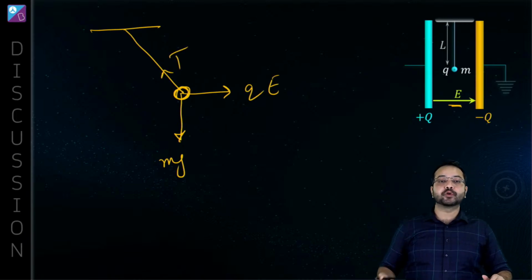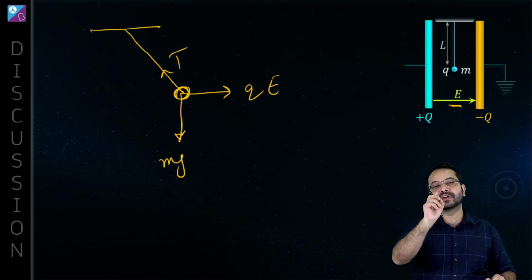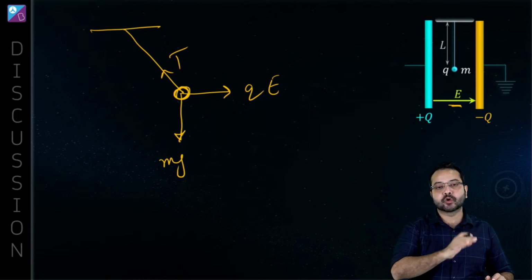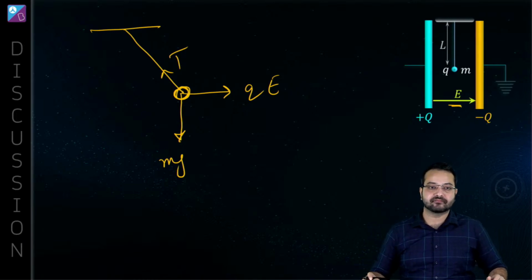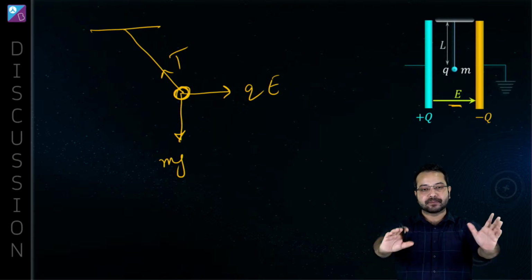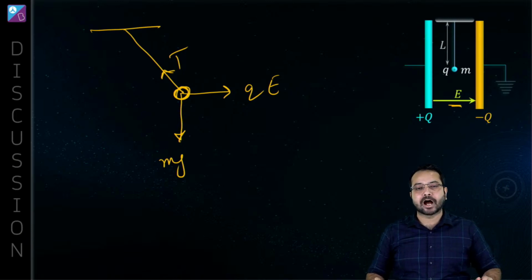This is going to be the equilibrium position, and from this equilibrium position, if we displace it slightly, it is going to perform an SHM. And what will be the time period of this SHM? Can someone tell me what will be the time period of this SHM? How do we go about it? What is the main concept over here?